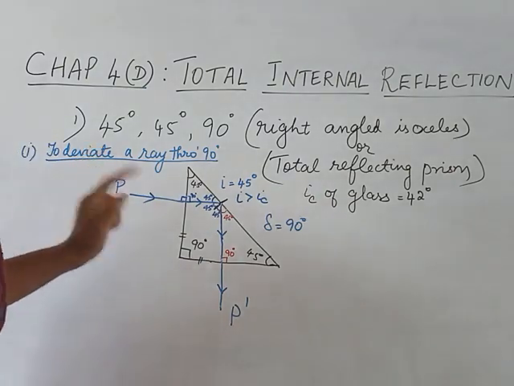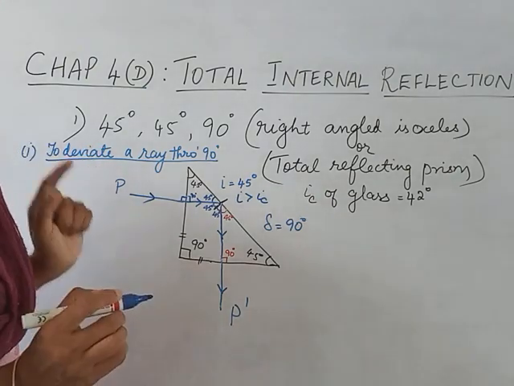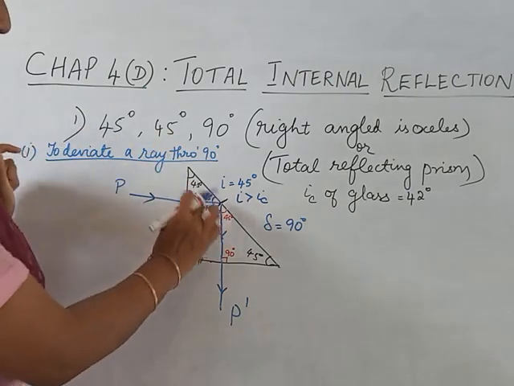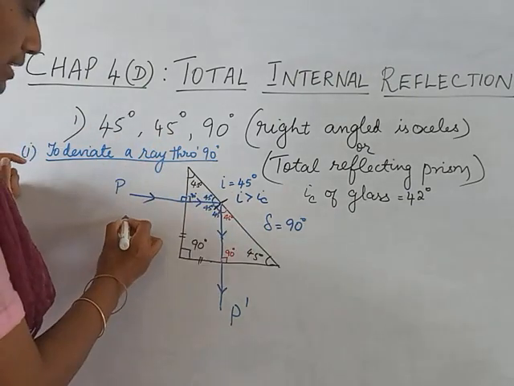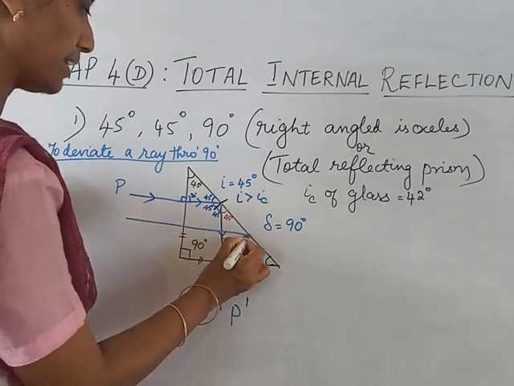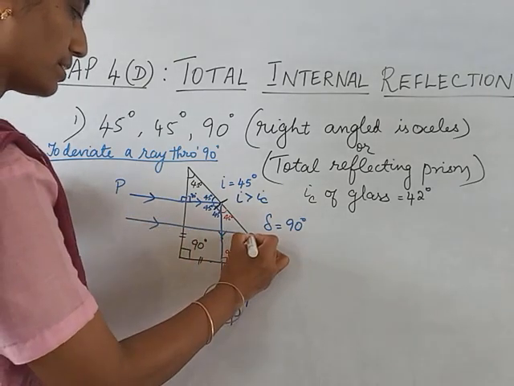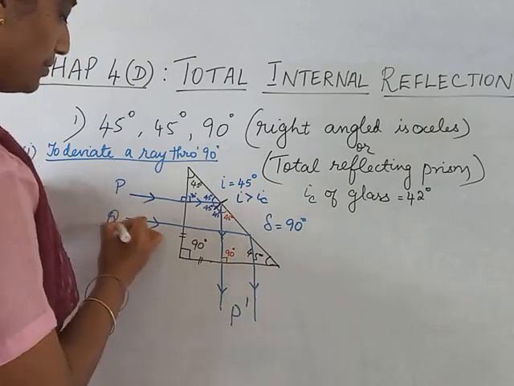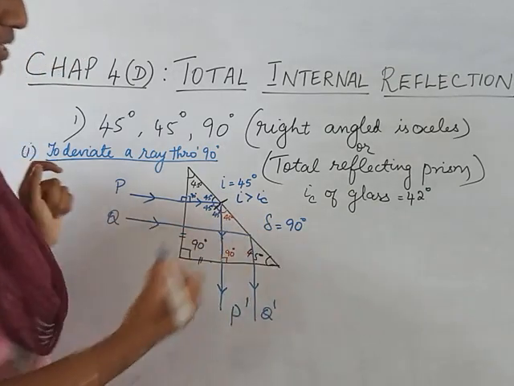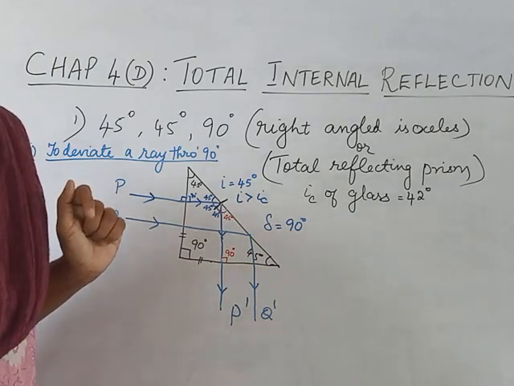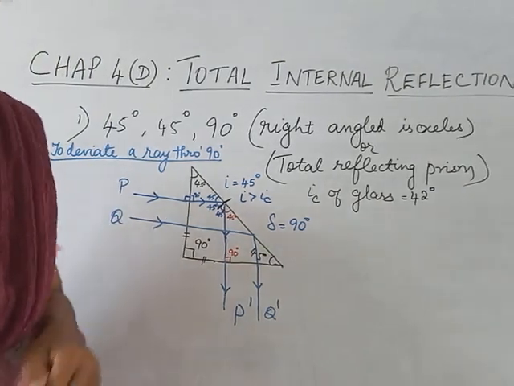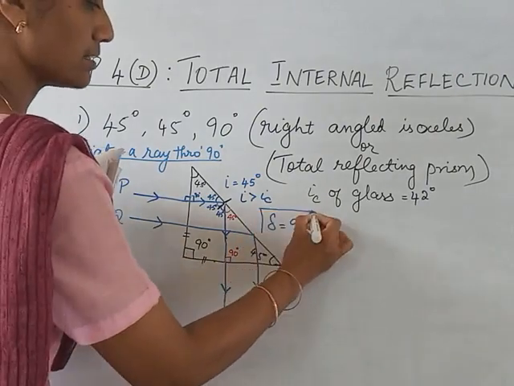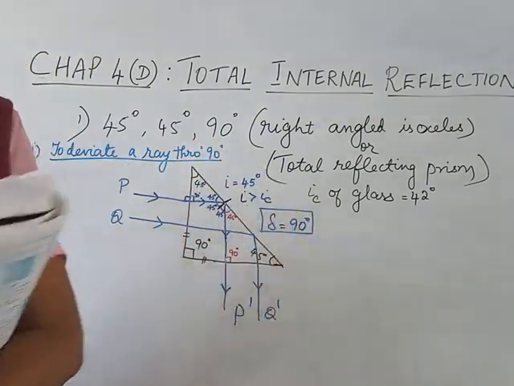Usually in your book, they have taken two rays. You draw one ray properly with showing all these angles. Another ray, you need not show the angles. You can just show like this. Q, and this will be Q dash. So angle of deviation is 90 degree. That is what you should remember.